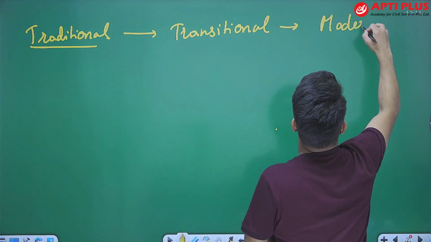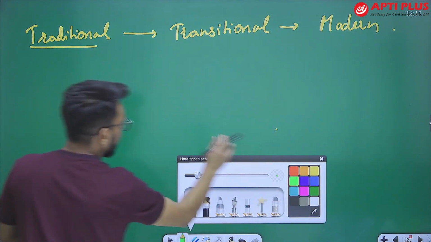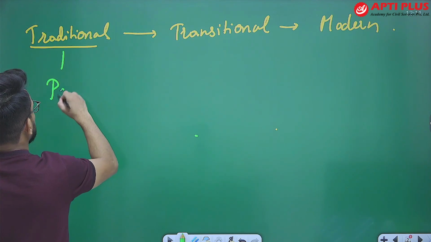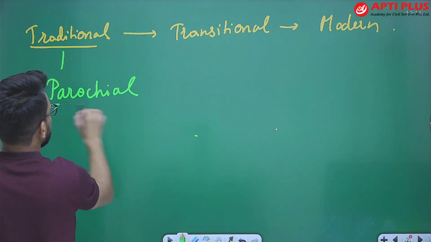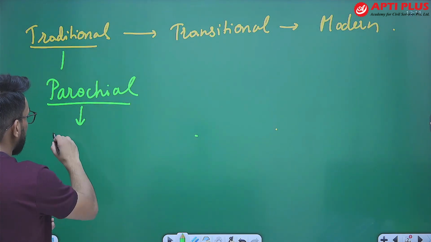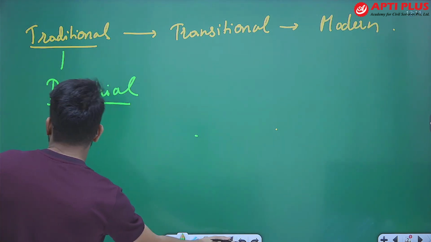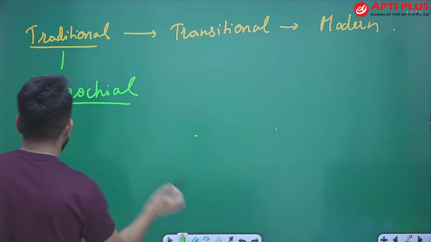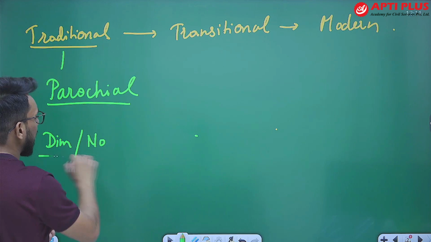When we talk about traditional society, parochial culture prevails. What is parochial culture? In parochial culture, there is very dim or no political awareness.